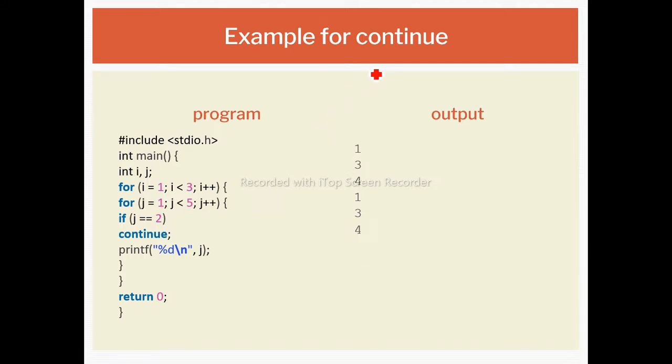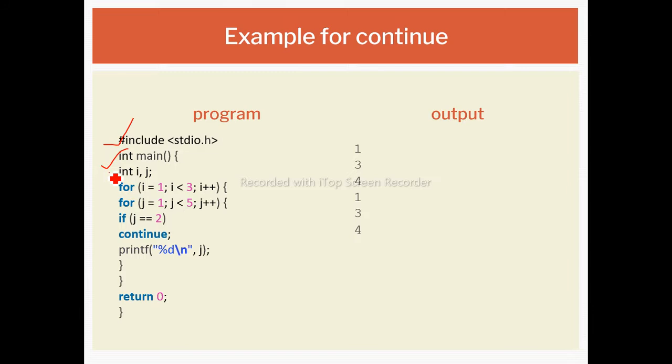Next, the example of continue. The example of continue is just used to continue the program. अगर हमारा condition अगर false भी आया है, then also अगर हमें प्रोग्राम का फ्लो कंटिन्यू करना है, then we use this continue statement. Here firstly we have used the header file, after that the main function.